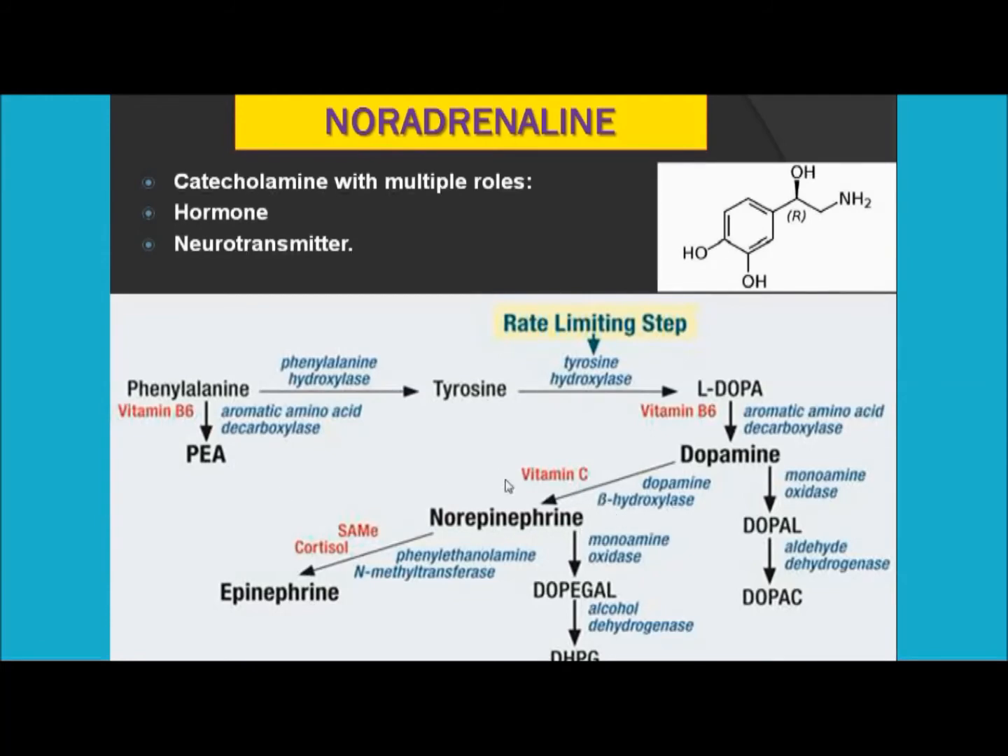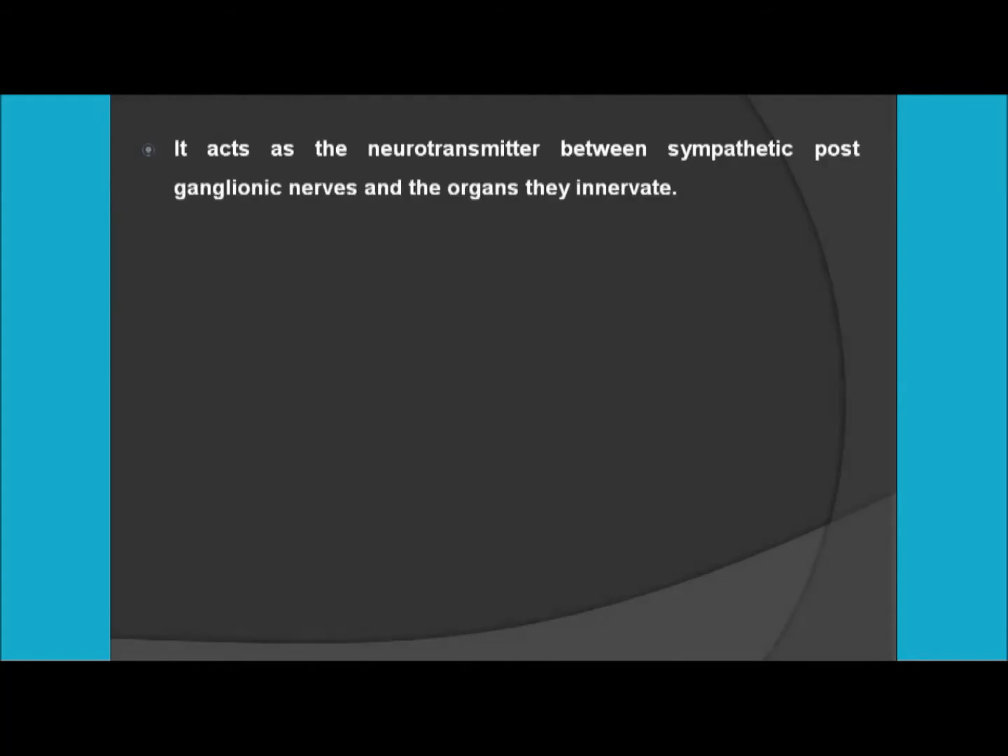So let's start. First of all, you see this particular component, norepinephrine. It acts as a neurotransmitter between the sympathetic postganglionic nerves and other organs they intervene. So it is a neurotransmitter.